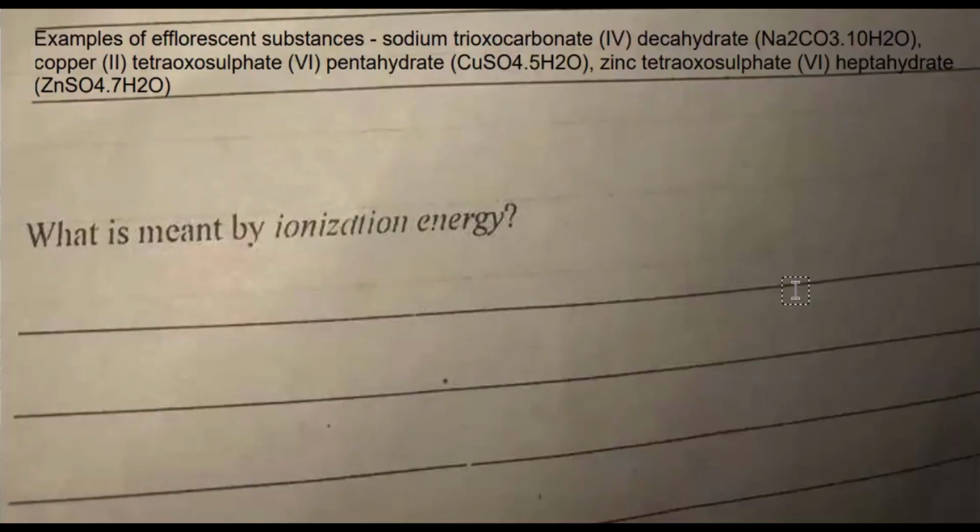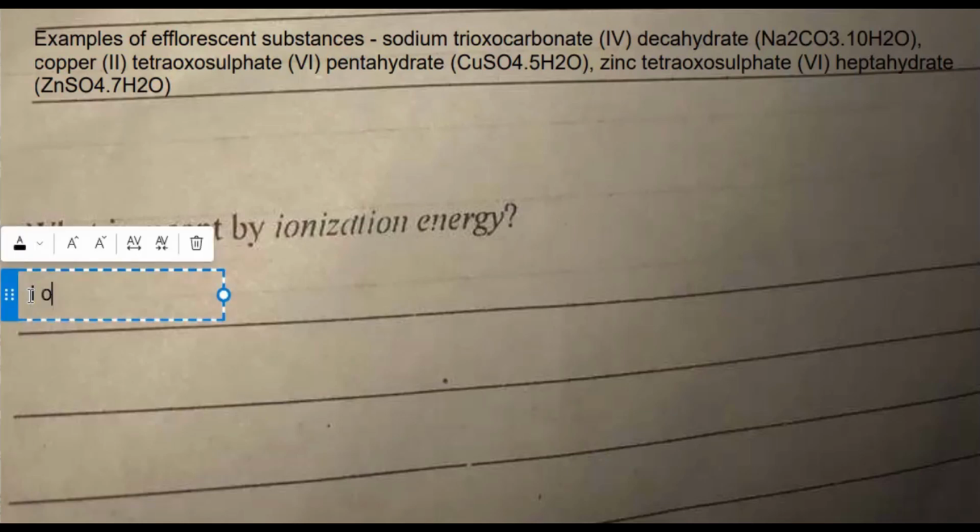Next question. What is meant by ionization? Ionization is an atomic property, right? Just like your electronegativity, electron affinity, atomic size, it is one of those atomic properties that affect the behavior of elements on the periodic table, right? So ionization energy is simply the energy that is required to remove 1 mole of the valence electron from a gaseous atom to form a gaseous positive ion. It is always endothermic, because to remove an electron, you need to absorb energy. Energy is always absorbed, all right?